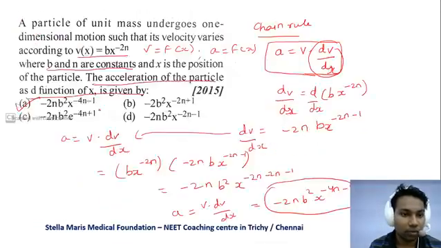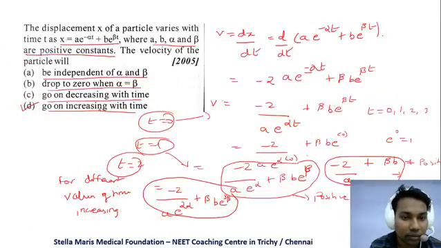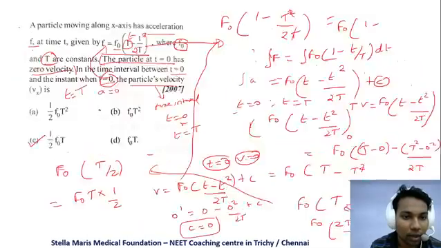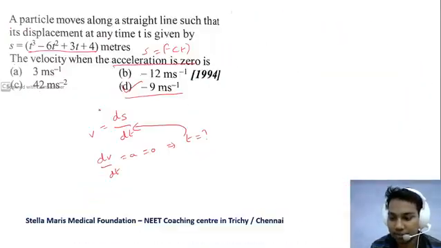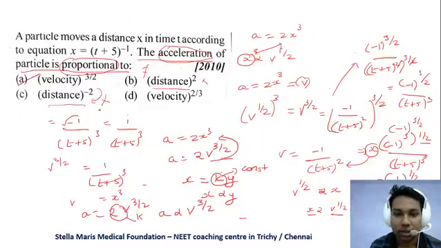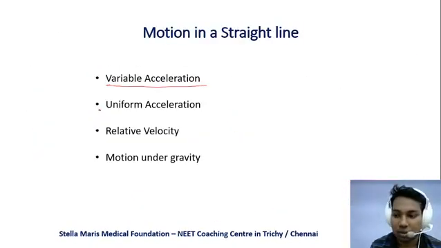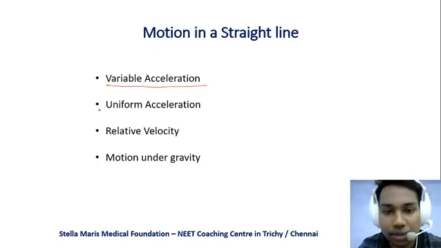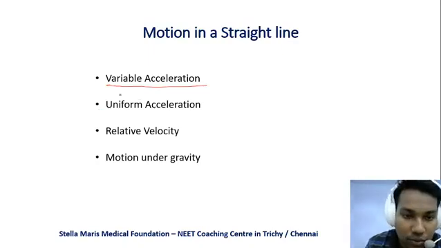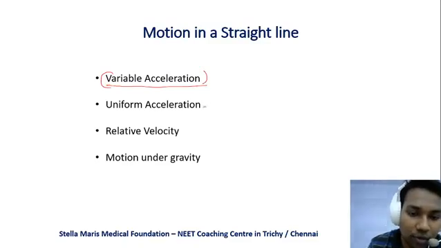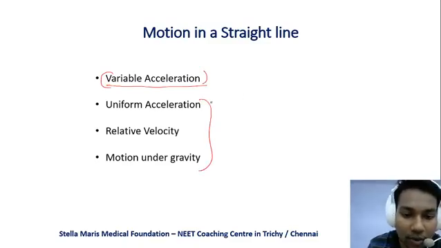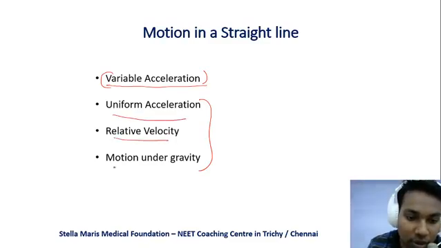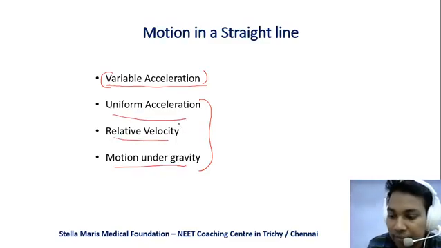So we have done all the questions in variable acceleration. This variable acceleration is over, and we have 3 more topics to be covered, that is uniform acceleration, relative velocity, and motion under gravity.